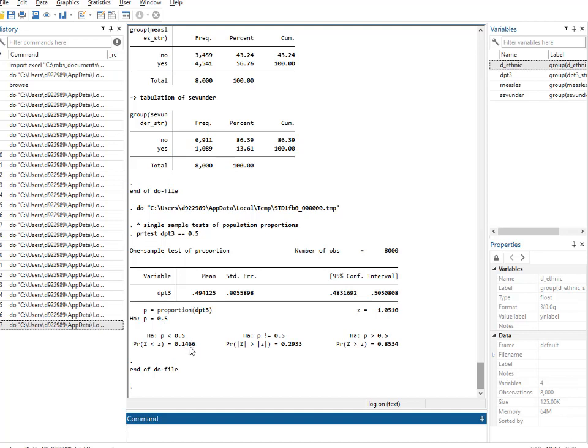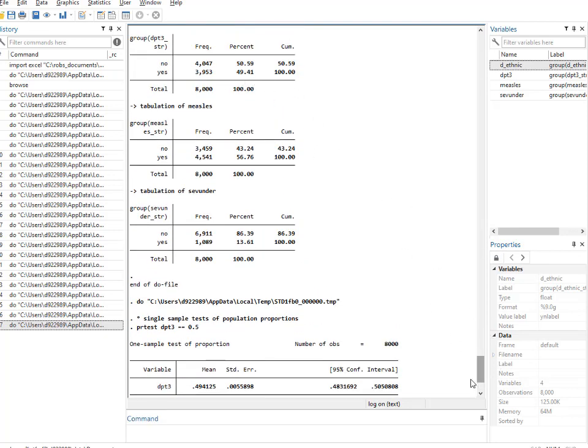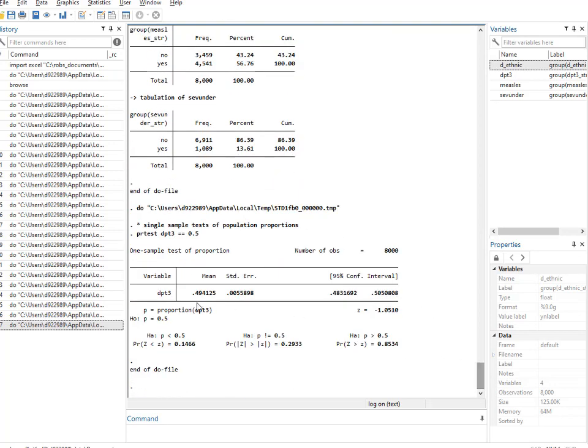If it's true that in the whole population it's 50-50, the chance of getting a proportion as low as we did, 49% having had the vaccine, remember, is lowish, but it's still nearly 15%, so you can't reject the null hypothesis. There's not any strong evidence that fewer than 50% of people have had the DTP3 vaccination.